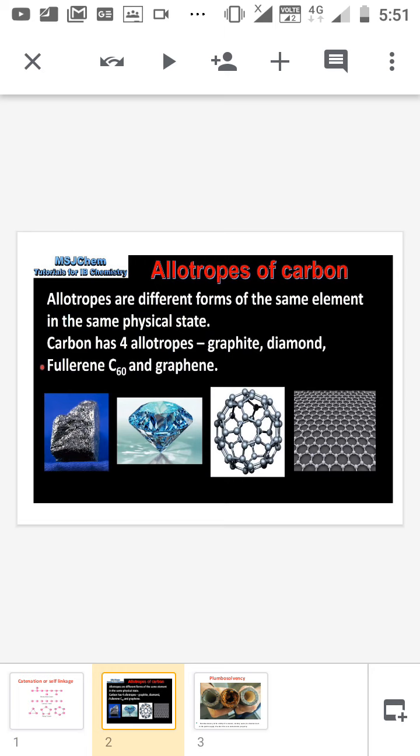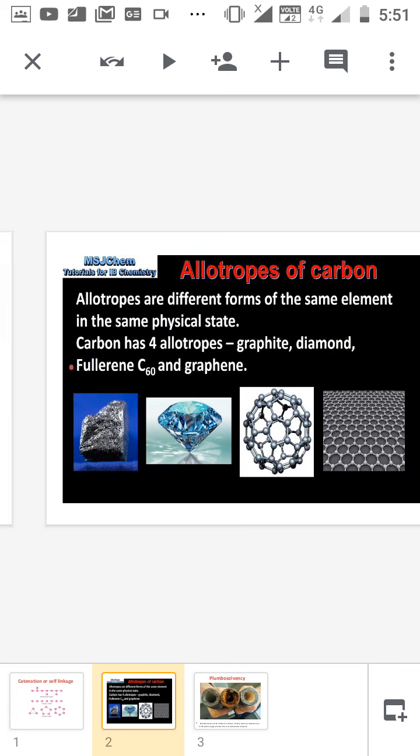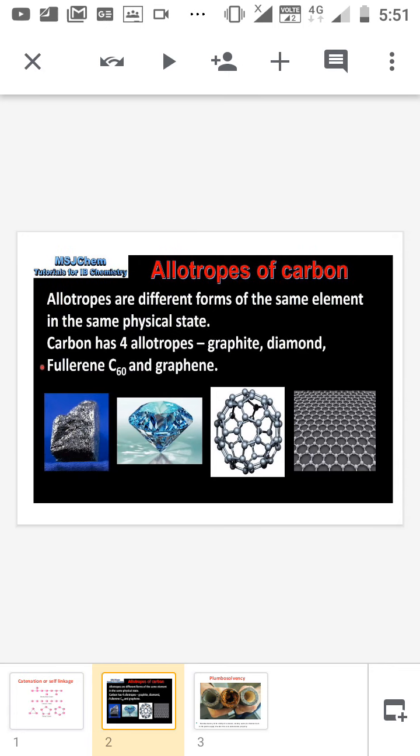They are graphite, diamond, fullerene and graphene. See here, the first picture is graphite, the pencil lead, and the next one is diamond. The third one is fullerene, C60 fullerene, and the next one is graphene. Graphene is only a single layer of graphite, and it is the most transparent and conductive. There is a band gap for graphite, but the band gap is 0 for graphene, so it is the most conductive.